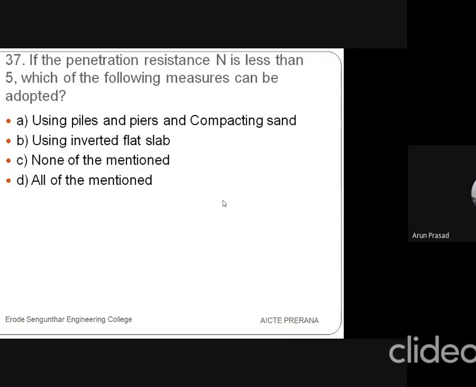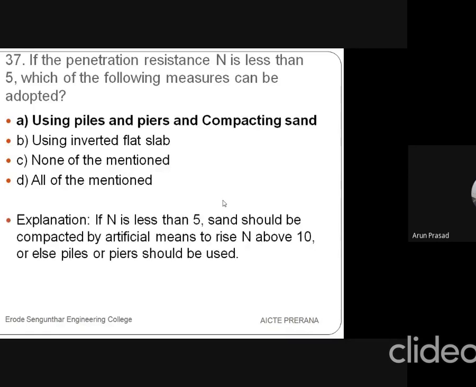If the penetration resistance is less than 5, we will go for any option. We may use pile foundation or pier foundation. Pile foundation and pier foundation come under the category of deep foundation. Whenever the soil is loose or weak, whether in a coastal region or any area where the soil is weak in nature, we will provide a pile or pier foundation to withstand the footings and bendings. So we go for piles or pier foundation or compacting the sand.